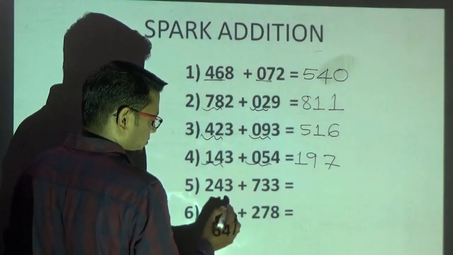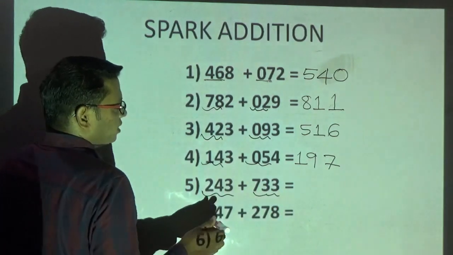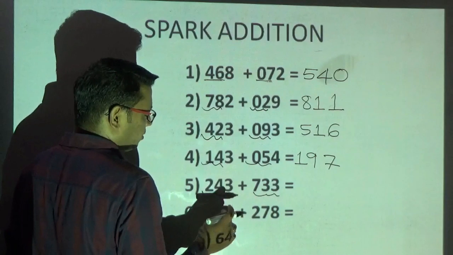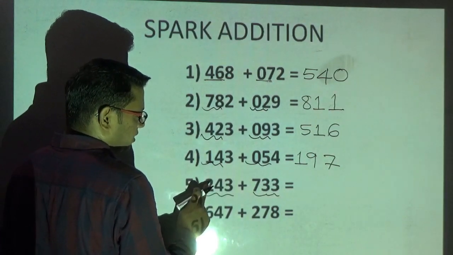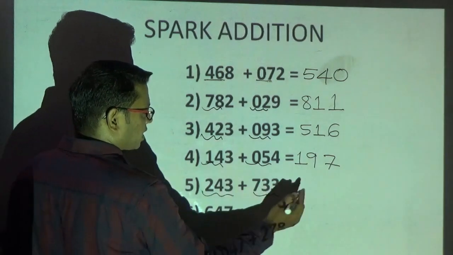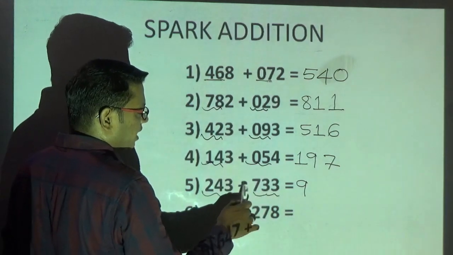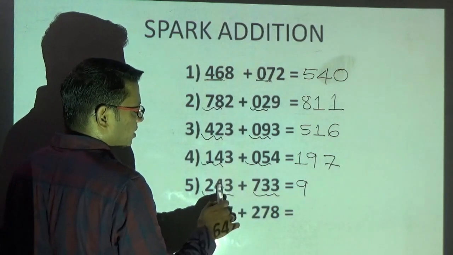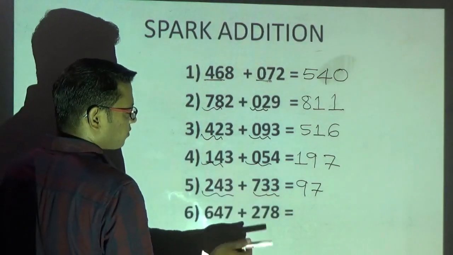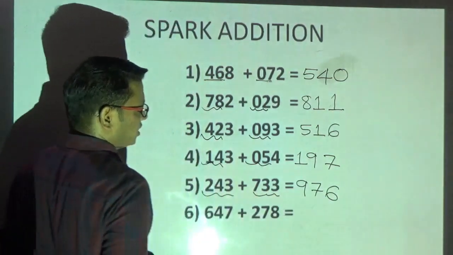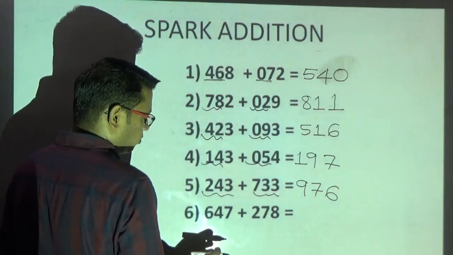Now you observe. Here also I have 3 digits. Here also I have 3 digits. So now we'll solve the problem one digit at a time. 7 plus 2 is 9. The next digit is not generating any carry. Therefore, I will write 9 as it is. Then 4 plus 3 is what? 7. The next digit is not generating any carry. Therefore, 4 plus 3, I am writing as it is, 7. Then 3 plus 3 is what? 6. The answer for this question is 976.